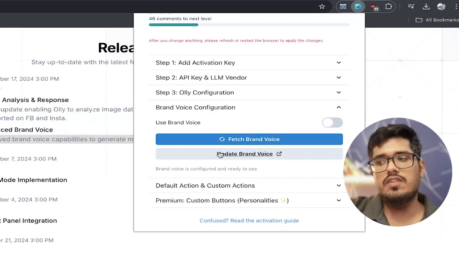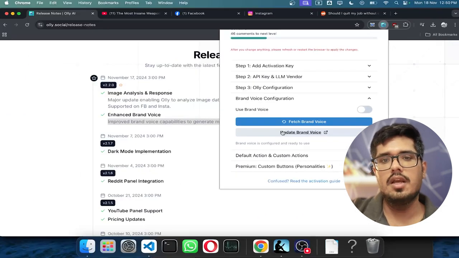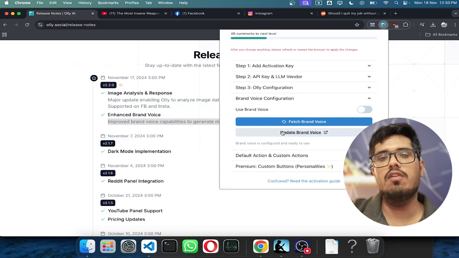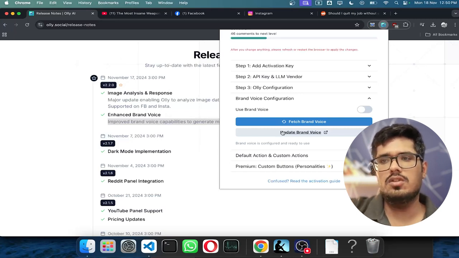A few months back, one of the members from our community, his name is Kevin, reached out and said that he improved the responses and the output quality of Olly by 5x by using a prompt that he shared with me, and it gave me inspiration. If Olly can do this for Kevin, why can't we have a journey where users will add all of these details and the quality of the output for these users will significantly be improved? And I think some of the folks like Usman also suggested in the group that they're looking for things like brand voice, and this is what we have shipped in this update, right? And the biggest one is still pending.